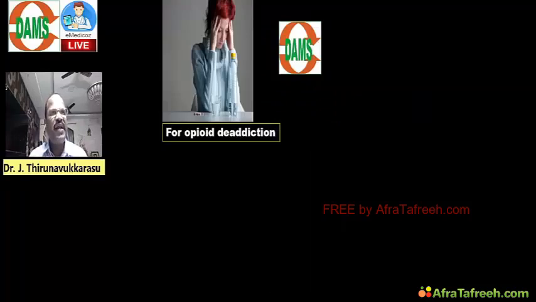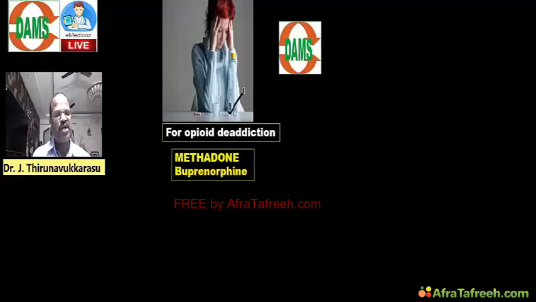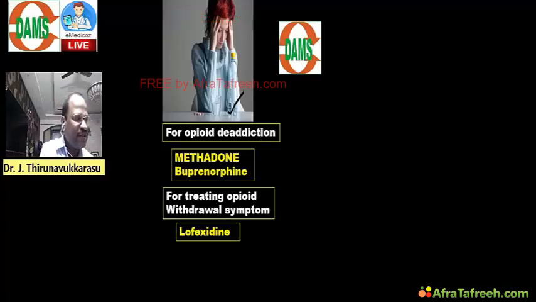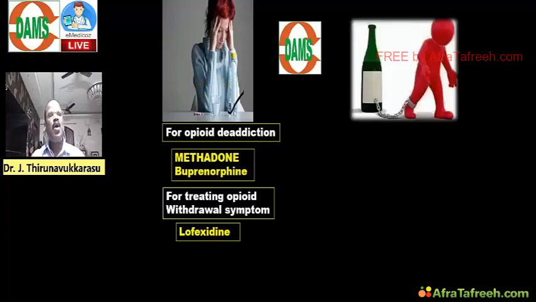opioid poisoning treatment and opioid de-addiction, you must know. For opioid de-addiction, you all know the drug of choice will be methadone. If not, the next option is buprenorphine. And when there is a withdrawal symptom, treat this with lofexidine or by giving clonidine. Once again, can you please write in your chat box comment: after complete de-addiction, to prevent relapse of opioid, what is the best option? Naltrexone.